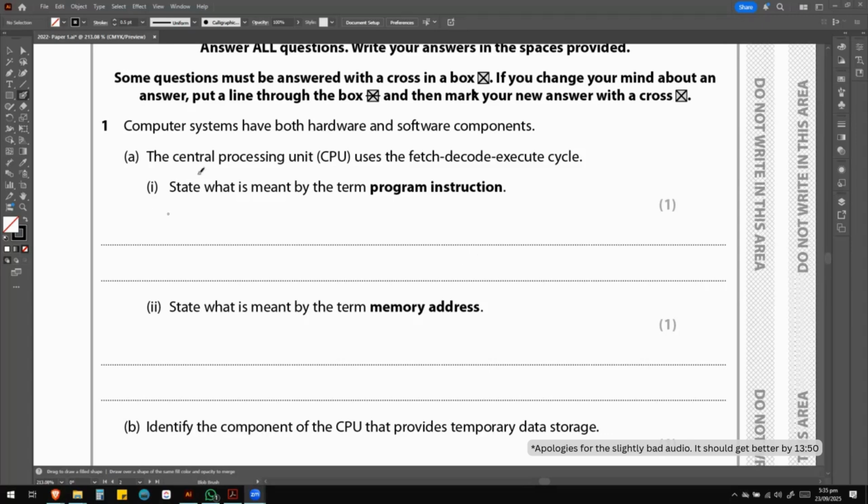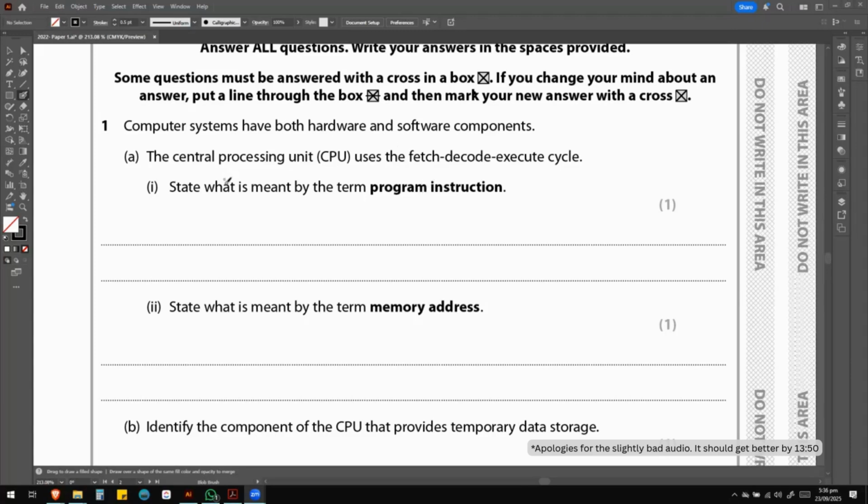So the way you would answer this, state what is meant by the term program instruction, is what is basically a program instruction? It is you giving an instruction to a computer to do something, okay? To carry out an action, an operation that will be executed by the computer. And the computer is basically, you can say, the CPU, or you can also call it the processor.